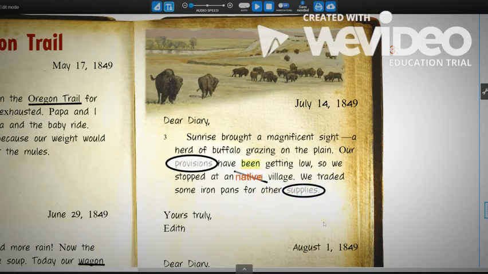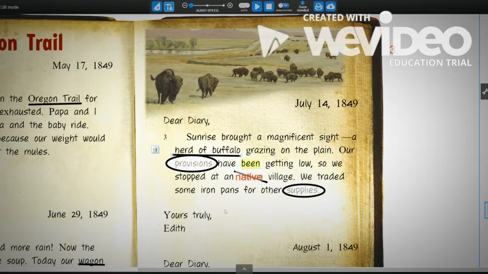So now that we've figured out some of our unknown words, let's go back to the text and find the information that we need to underline. So we're looking again for the most important details in the text to underline. And the most important things that I see happening, or the most exciting things, is that she got to see a herd of buffalo. So I'm going to underline that she saw a herd of buffalo.